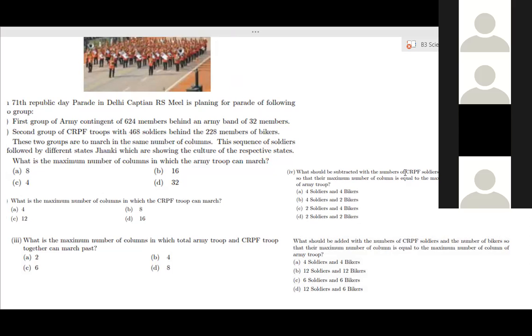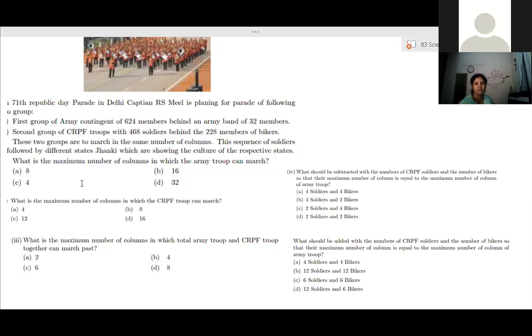What should be subtracted from the CRPF soldiers and the number of bikers so that their maximum number of columns is equal to the maximum number of columns of the army troop? So for the army troop, what is the column number? Maximum number of columns in which the army troop can march. You found the first answer, 16. Now these 468 CRPF soldiers have to march in columns of 16. So how many soldiers have to be subtracted? Because 468 is not divisible by 16. So what has to be subtracted?